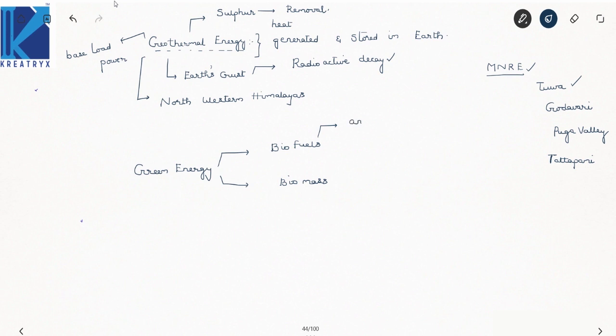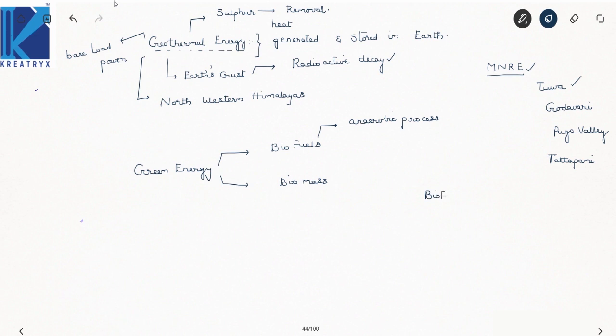This is the thing you have to know: anaerobic process, without air. Now can you point out some biofuels? Biofuels are divided into two types. Let us see the classification of this.